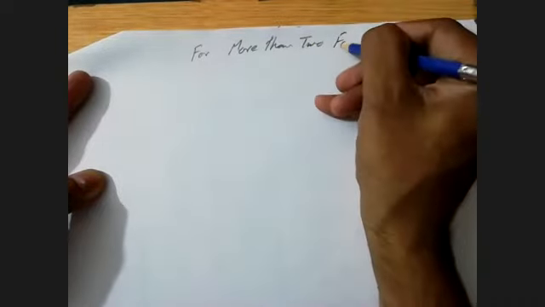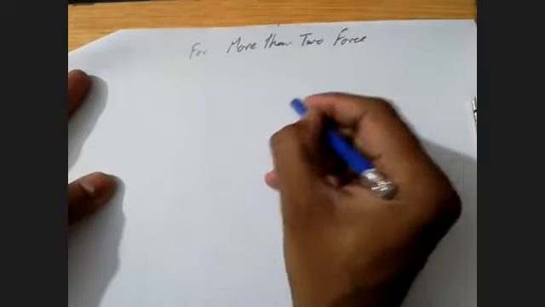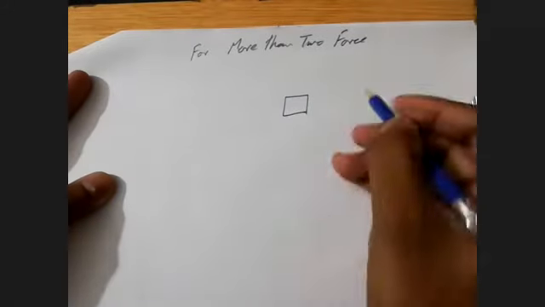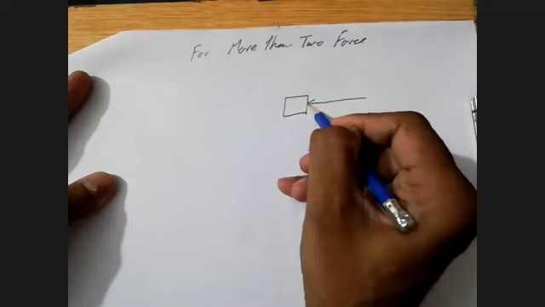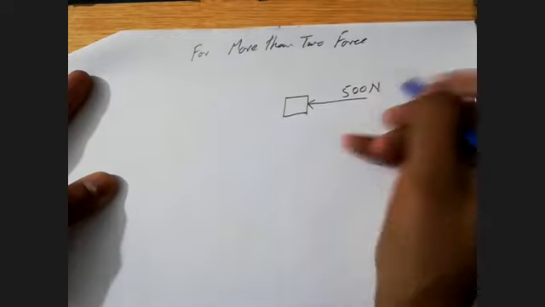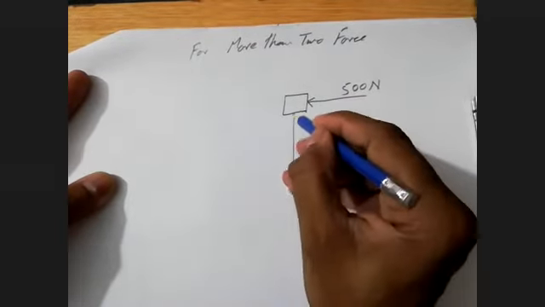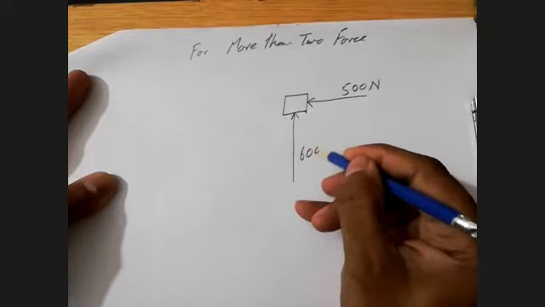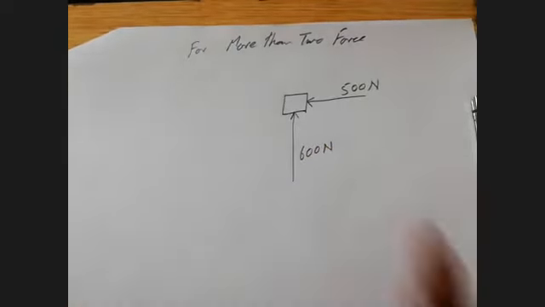Now, more than two forces. Say this is a block at which one force is acting in this direction. Say this is 500 Newton force, and one force is applied in this direction. Say this is 600 Newton force. Now these two forces are mentioned on the piece of paper. Now how are you going to show these forces? With the help of the vector diagram.